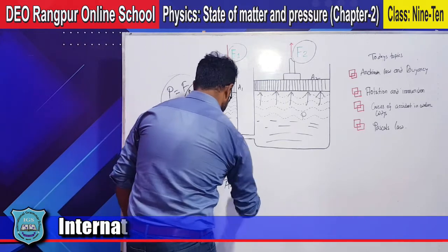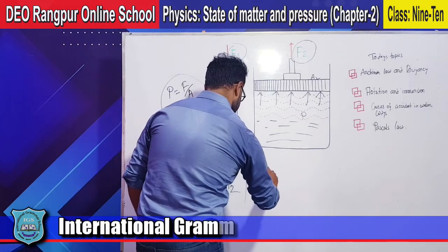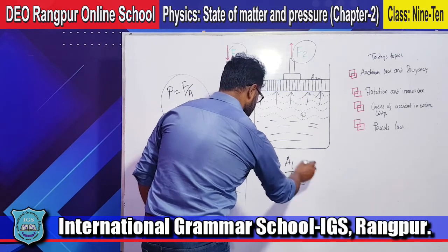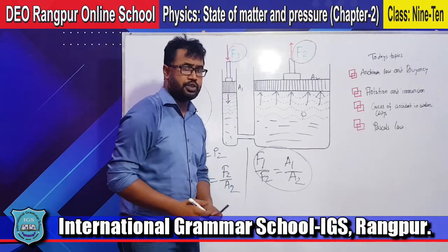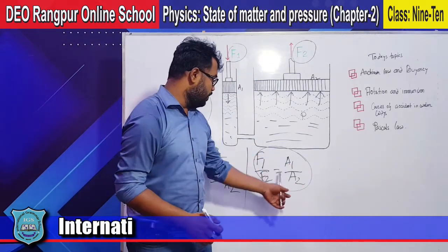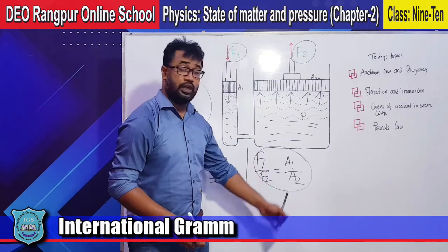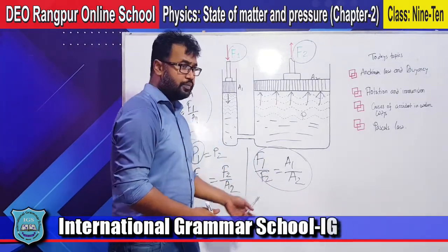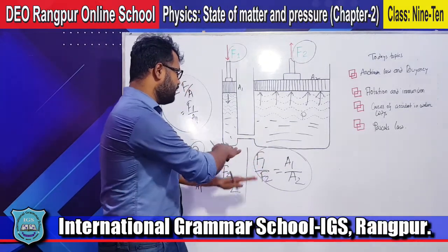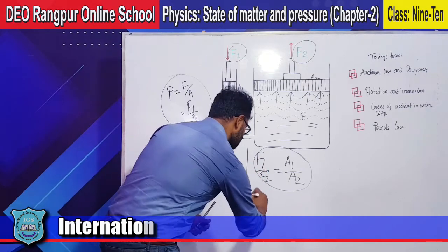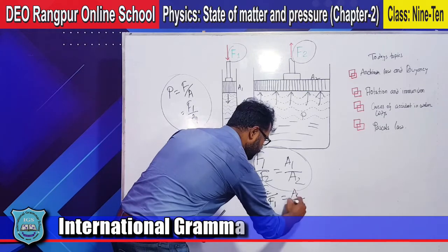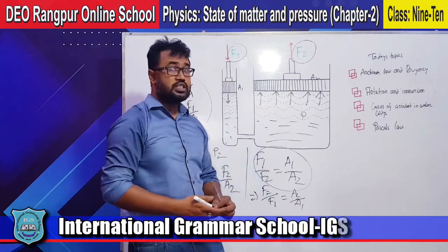So we can write F1 by F2 equals A1 by A2. This is the relationship between force and area. That means Pascal's law: F1 by F2 equals A1 by A2. In your textbook there is probably a formula F2 by F1 equals A2 by A1. It's the same thing. So this is Pascal's law.